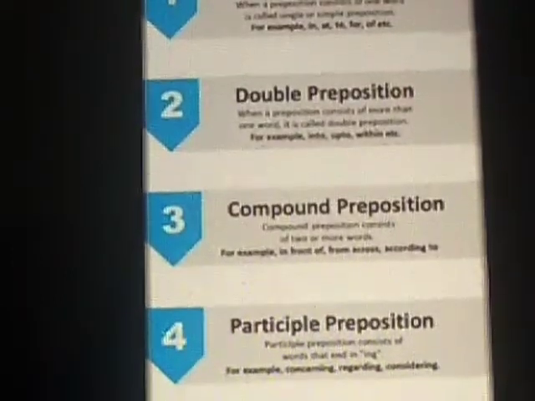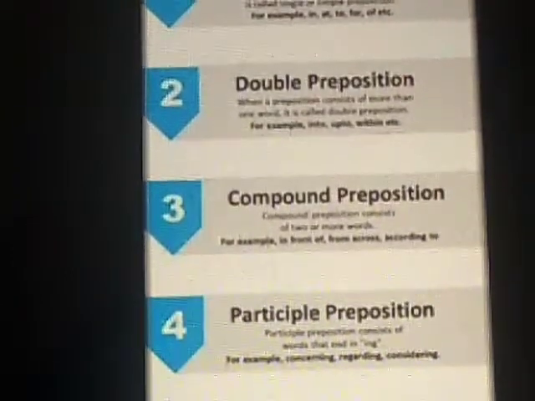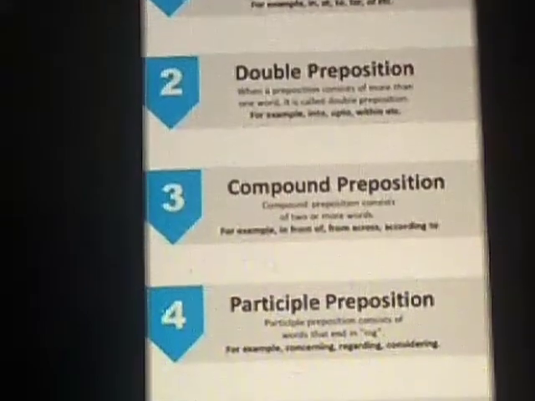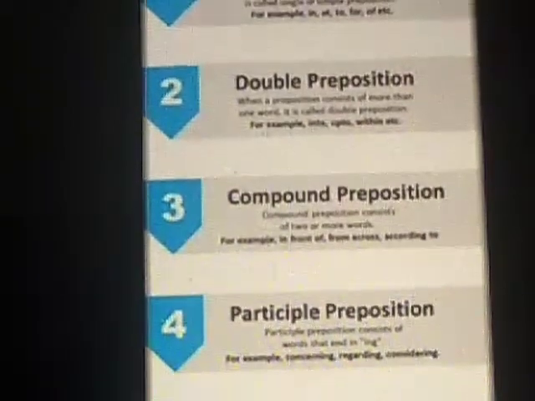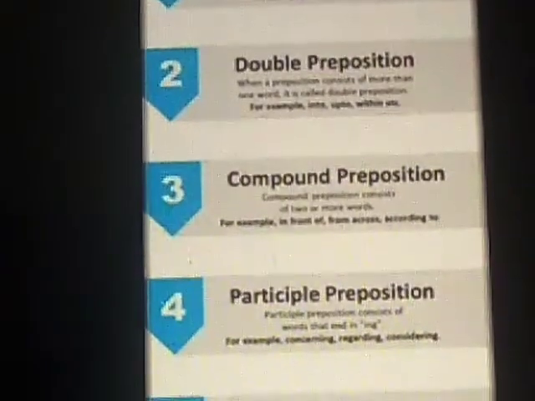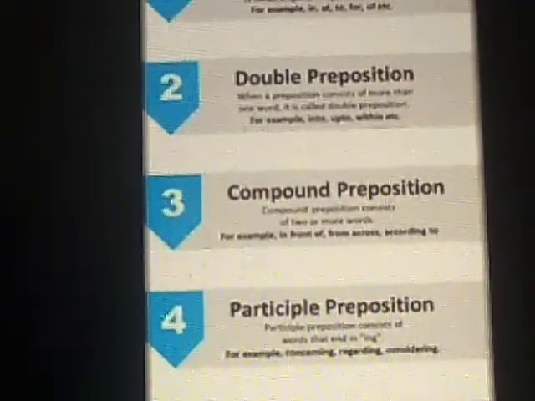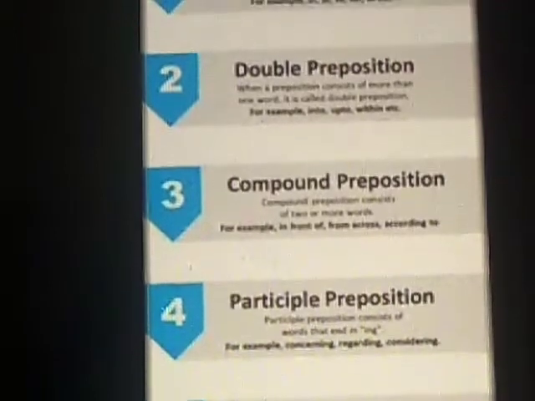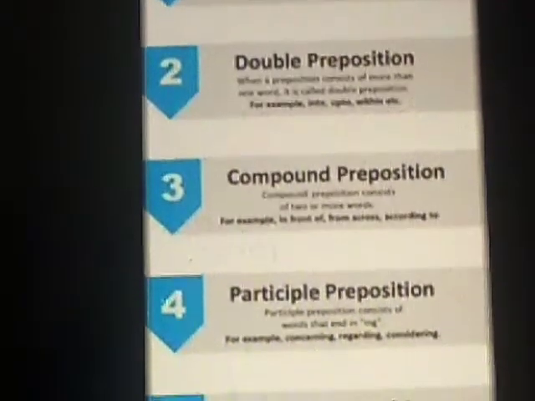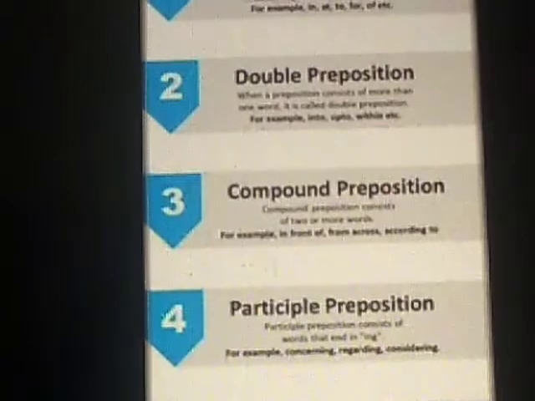Words like into, up to, within, etc. Example, do not cross the boundaries. Another way of saying it, stay within the boundaries. The word within is two words combined together, with plus in, within, which becomes a double preposition.